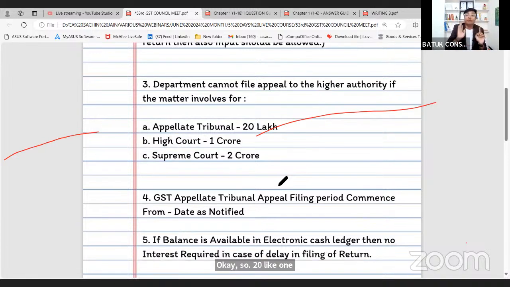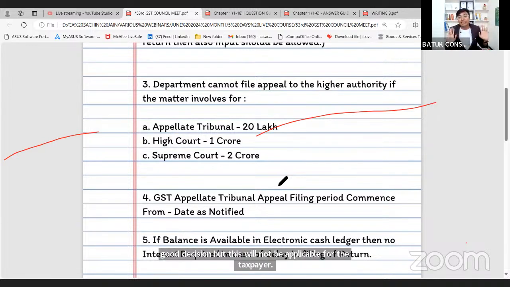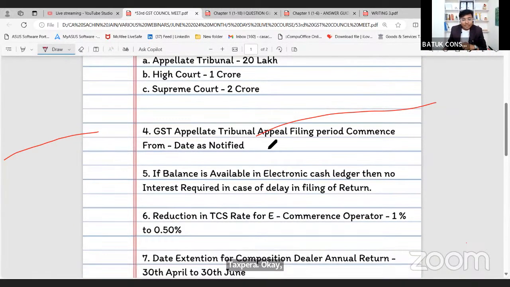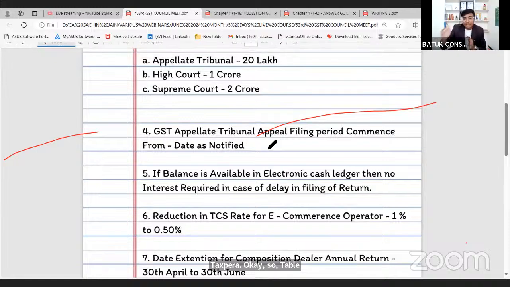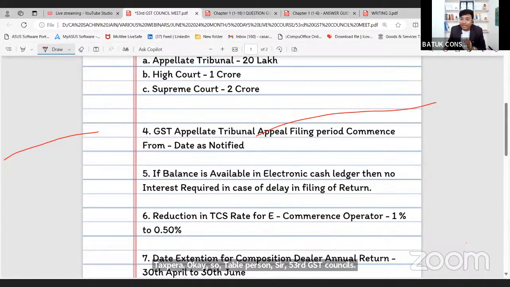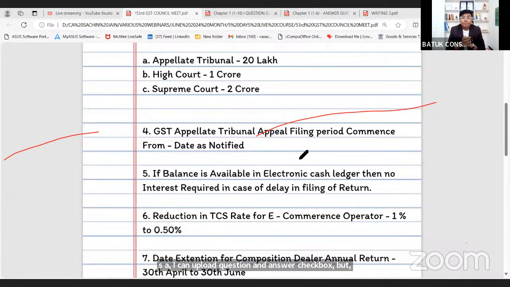this will not be applicable for the taxpayer। taxpayer का मैटर अगर 20 लाख से कम भी है और वो अपीलेंट ट्रिब्यूनल के पास अपील फाइल करना चाहता है तो वो पर्सन फ्री होगा। सर 53rd जीएसटी काउंसिल से रिलेटेड अगर आप लोग कोई क्वेश्चन एंड आंसर्स चैट बॉक्स में डाल रहे हैं, will take after the discussion on 53rd GST Council meeting. Now if I want to file an appeal before the appellant authority, in that case there is